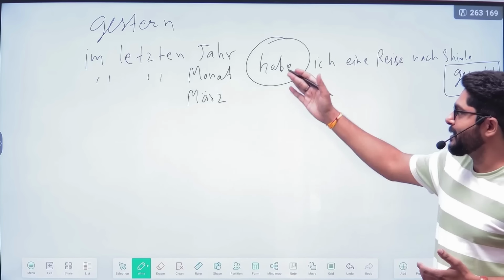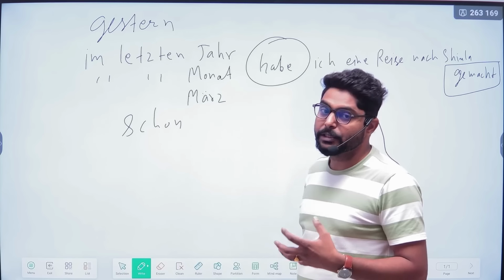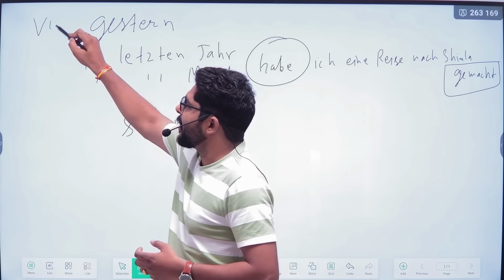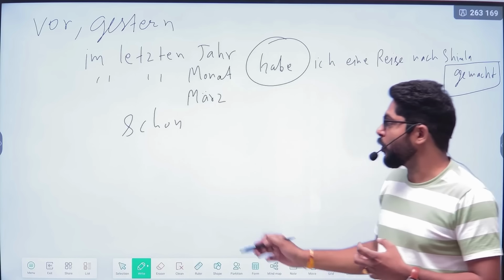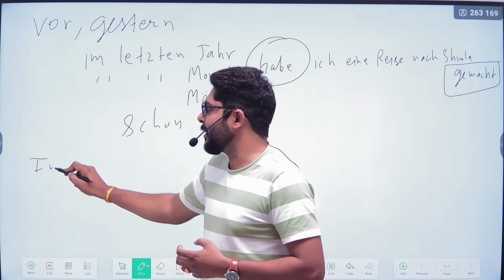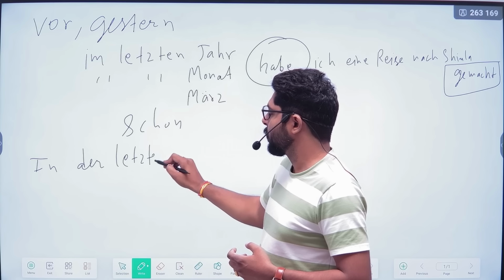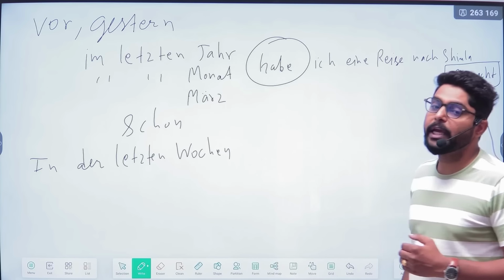"Schon" is also related to the past. Schon means already. Gestern means yesterday, and vorgestern means the day before yesterday. You can also use "letzte Woche," which means in the last week.